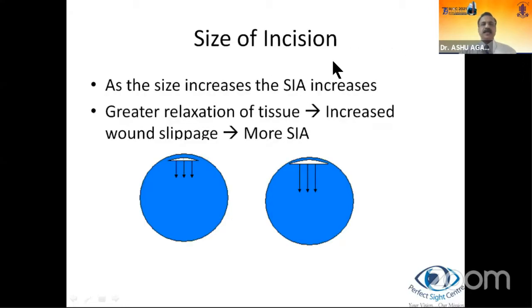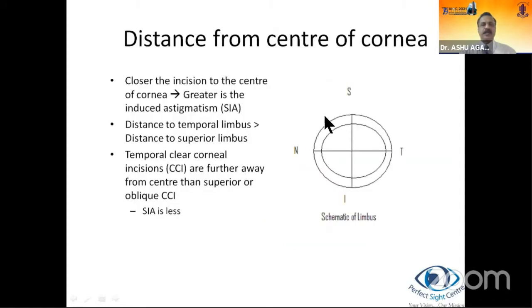The first concept is the size of the incision. As the size increases, the surgically induced astigmatism increases. Why does this happen? Look at these schematic diagrams. This is a smaller incision, and this is a larger incision. As the size increases, there's greater relaxation of tissue and greater wound slippage, and therefore more surgically induced astigmatism. So if you want to reduce astigmatism in a particular axis, increase the size of the incision, and it will reduce the astigmatism.